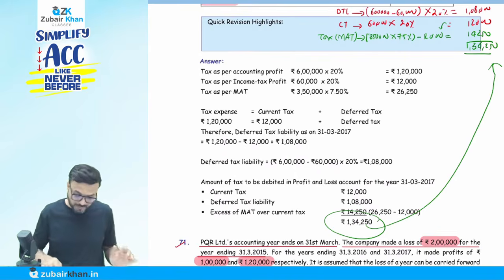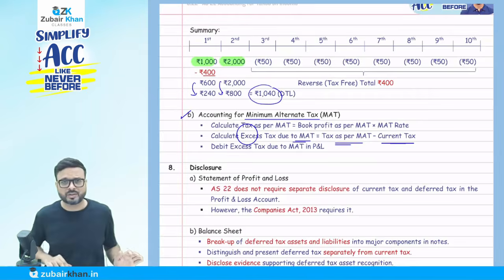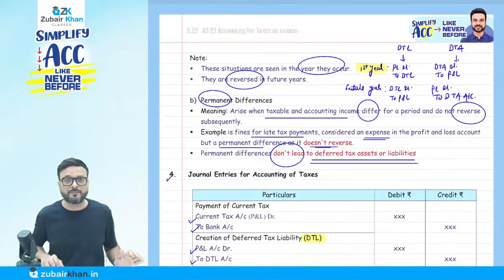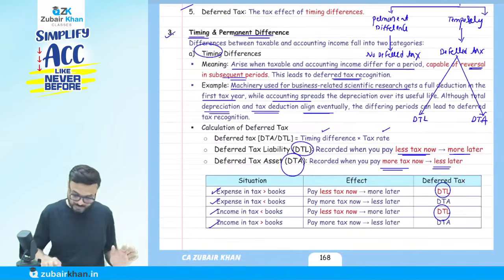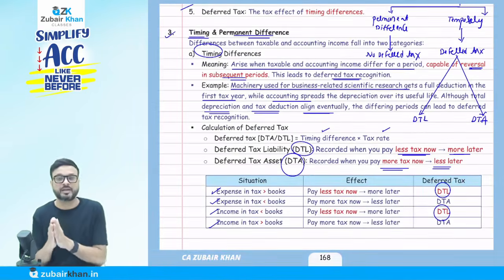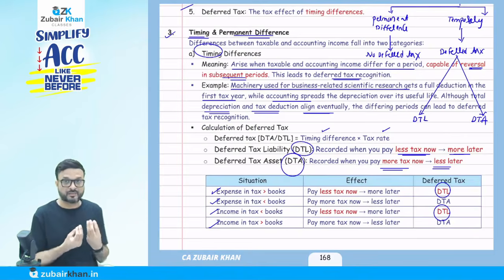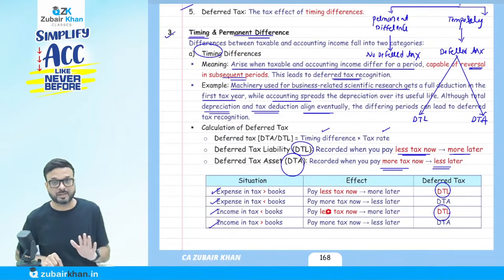There is no need for the disclosure, no need to even read that. Now we're done with Accounting Standard 22. Just remember these rules. You have to decide in the first year only whether it's a deferred tax asset or liability, and later on it will reverse. To decide deferred tax asset or liability, just follow these rules.